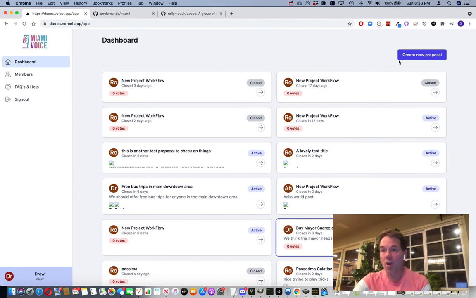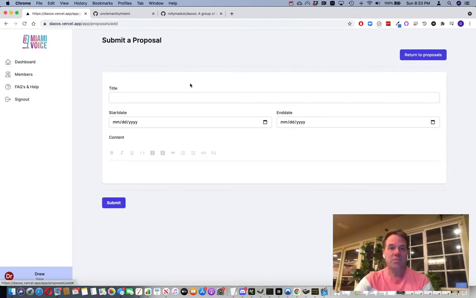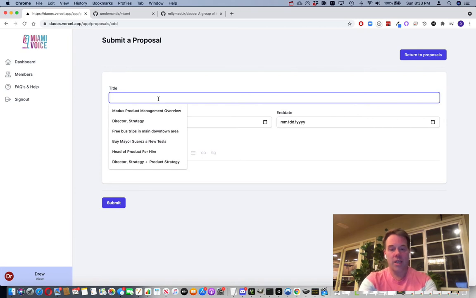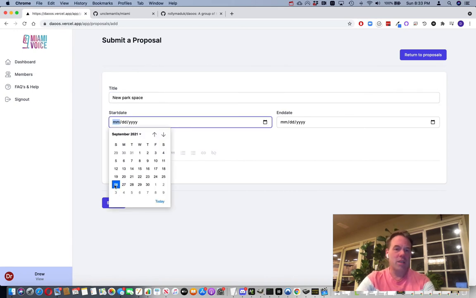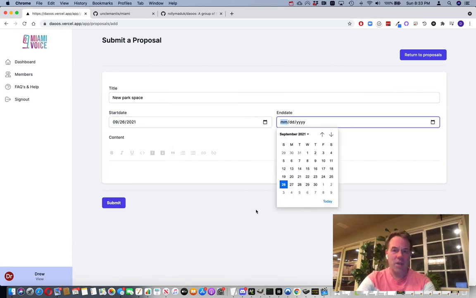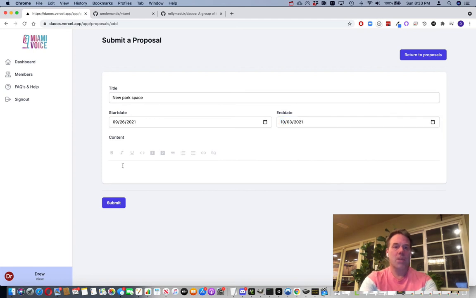Now, if I want to create my own proposal, I can. And I can say new park space, and I can specify when voting starts today and when it ends. And then I can provide information, need a large park. Whatever I want to put in here, obviously you want to make a good description and make your case so that people will vote on it and people will vote positively. And then I can submit it.